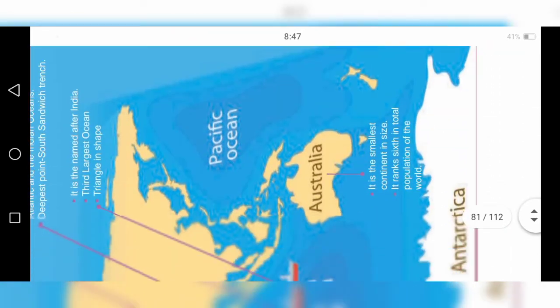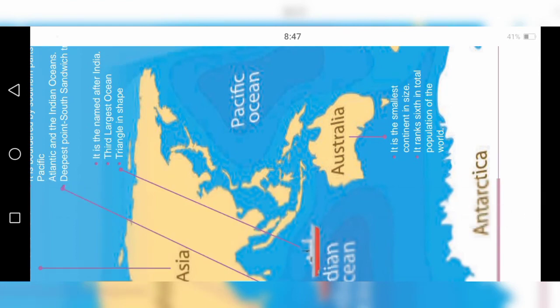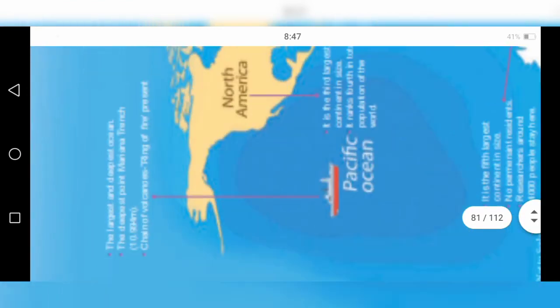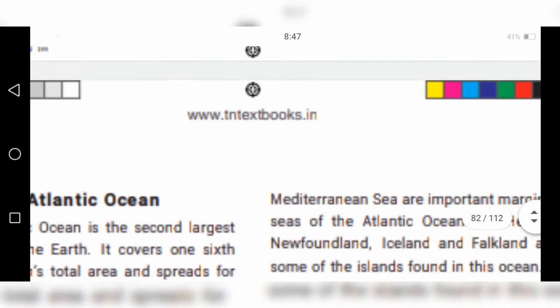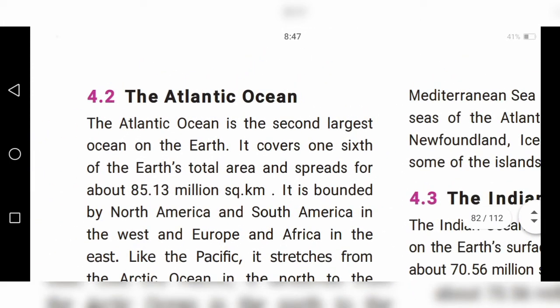Next one, children. The Atlantic Ocean, the second one. The Atlantic Ocean is the second largest ocean on the earth.